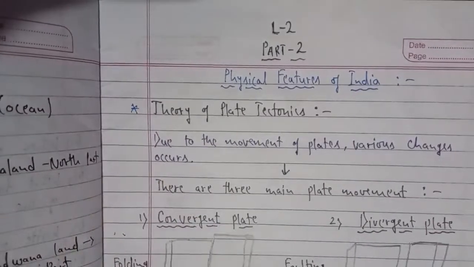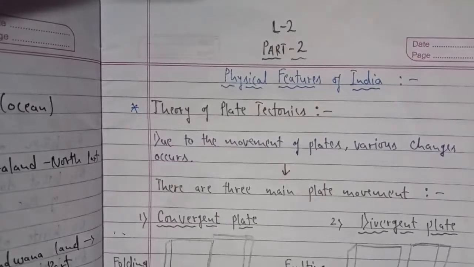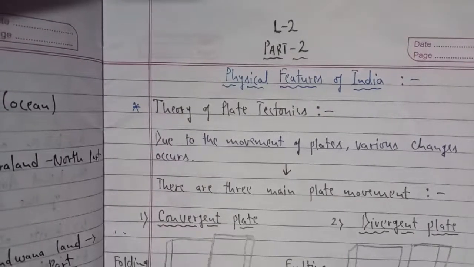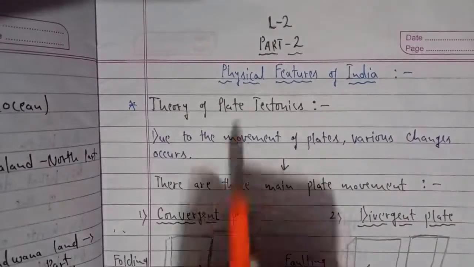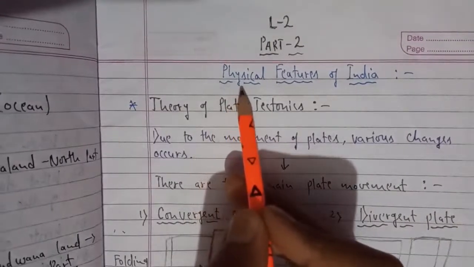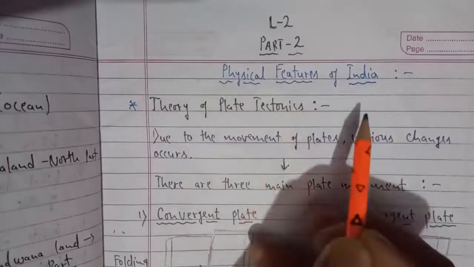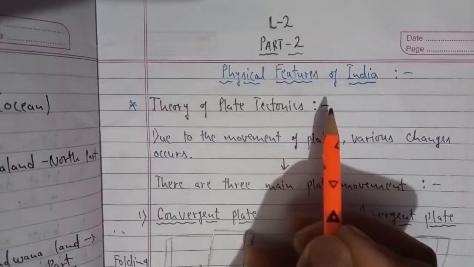As you know, we had started the second chapter of your geography book, that is Physical Features of India, and before that we had finished the first chapter during your physical classes when you were coming regularly to the school, and I had also given assignments and homework regarding the topics of the first chapter. In the last lecture I had started the second chapter, in which I explained the deep meaning of the chapter's title, what we basically mean by the physical features of India. With the help of various examples I explained, and I also told you what important things we are going to cover in this chapter.